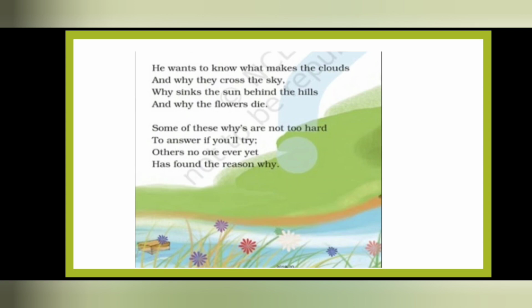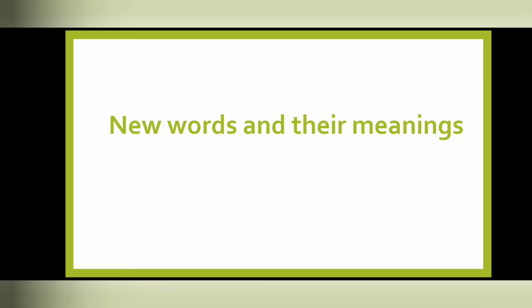So in this poem, a curious child like you people is there who is always asking why. I hope you have understood this poem. This is a very sweet and small poem. Now let's see the new words and their meanings that are there in this poem, students.